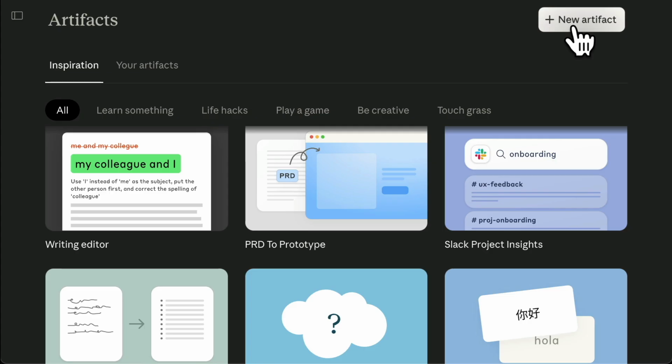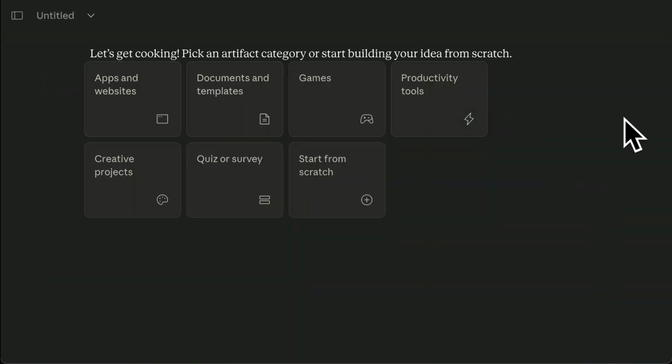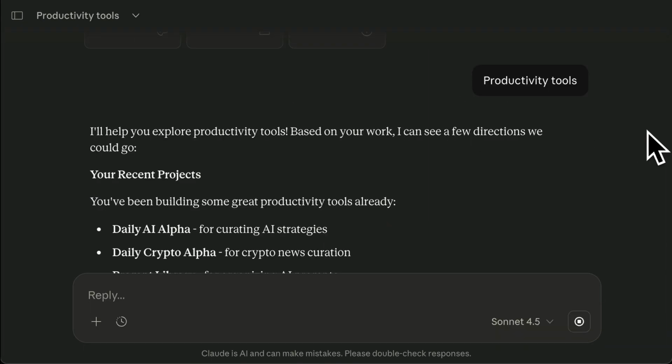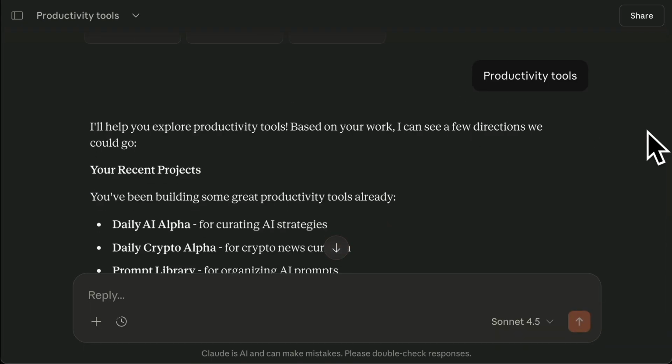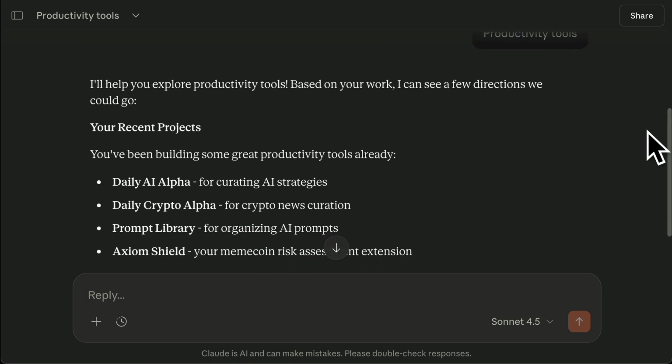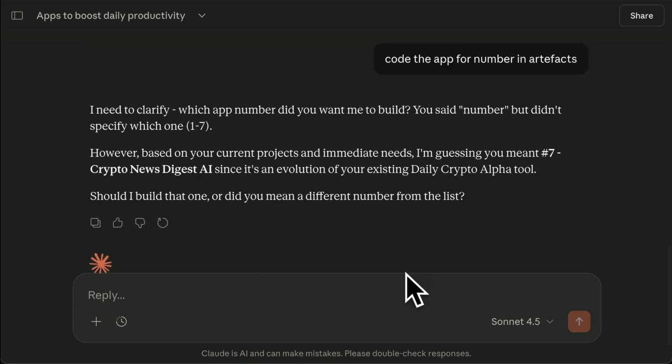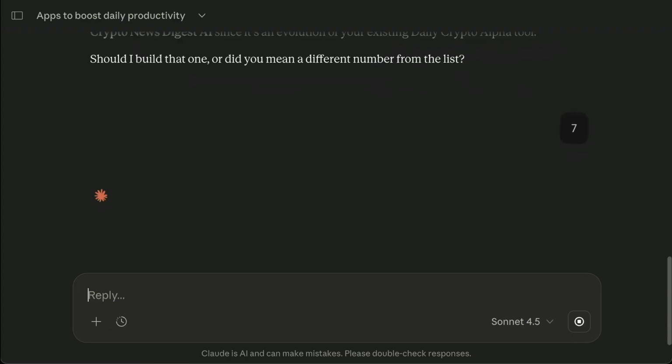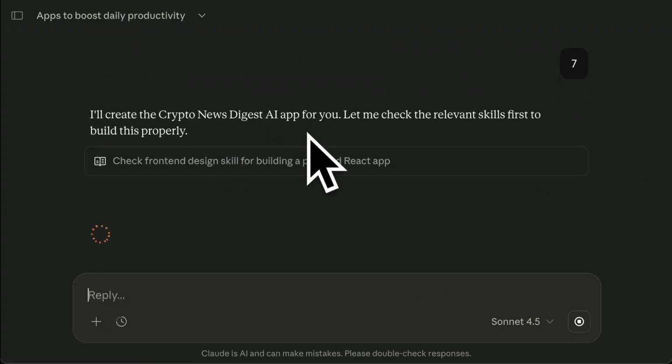Just click on new artifact here. It asks you what type of artifact it is. Let's say you're doing a productivity tool, you can click on that one. And again, it's based on your recent work. I can see a few directions. So it's giving you suggestions anyway, but if you don't want it to do suggestions, you know what you want, just type in what you want. And I didn't put the number here, so let me just clarify, I meant number 7. And you can see it's starting to build that there.